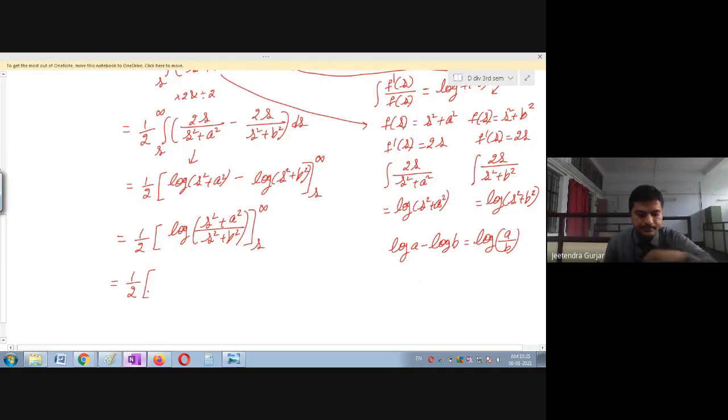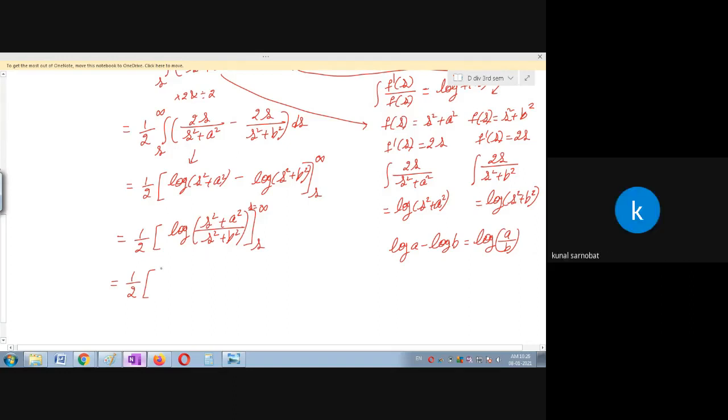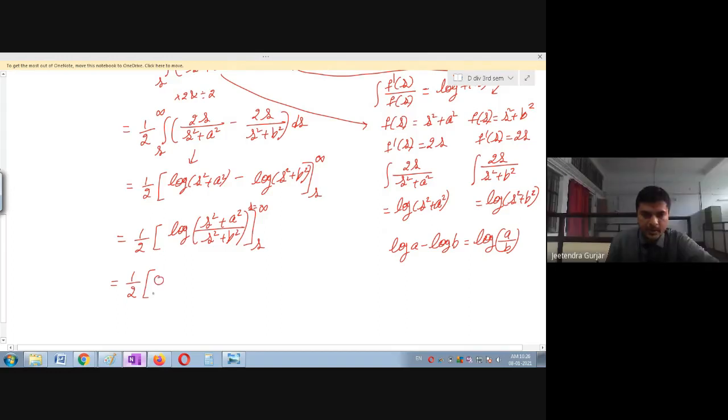Here you can see, when you take the limit of the integration as s is equal to infinity, you can see what will be this log value. Can anybody tell me? 0. Yes, very good. So please remember this 0. Okay, then minus s is equal to s only. So I have substituted s is equal to infinity over.